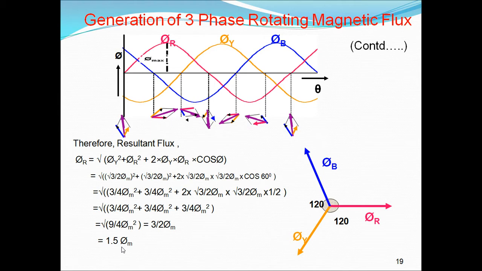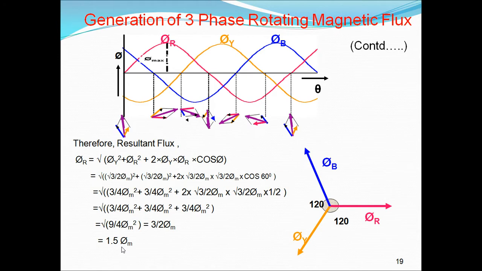So again the resultant flux is the same. At the instant 0 degrees, the resultant flux is 1.5 times the maximum flux. At 60 degrees, 1.5 times. Again at 120 degrees, 1.5 times the resultant flux. At 180 degrees, 1.5 times. At 240 degrees also, 1.5 times the maximum flux.